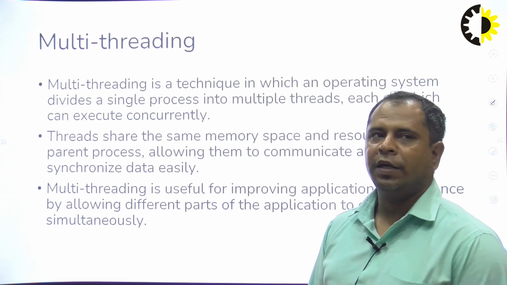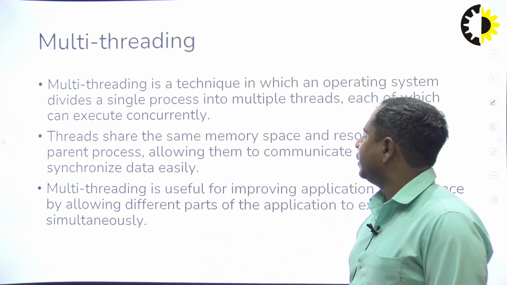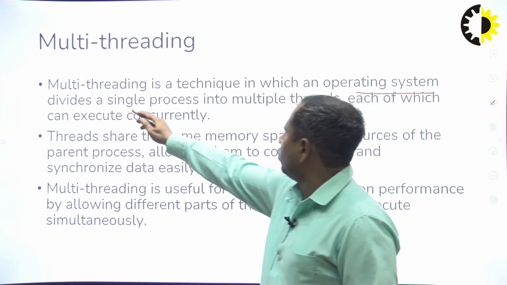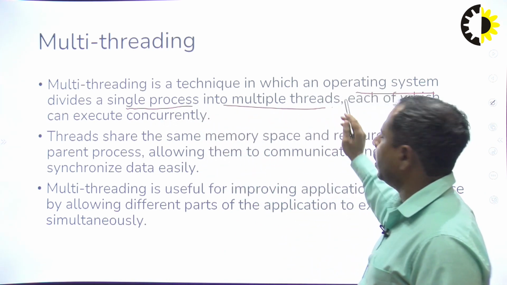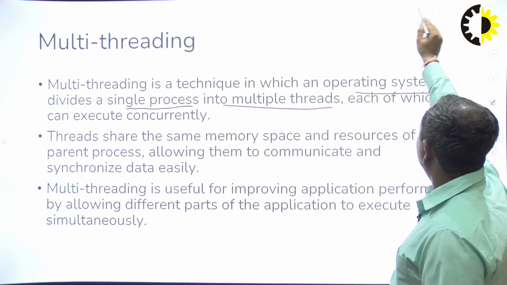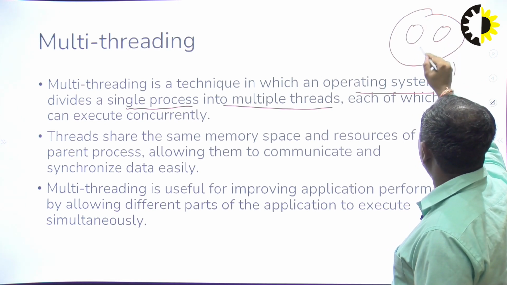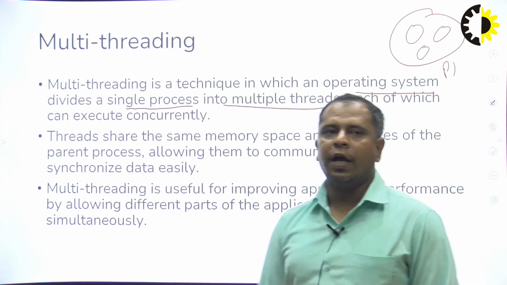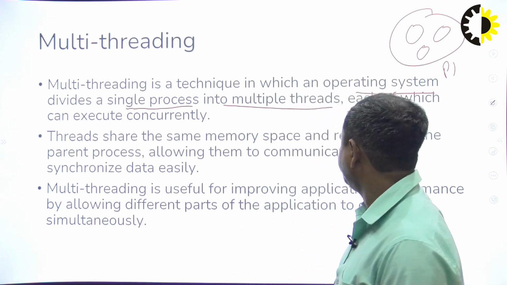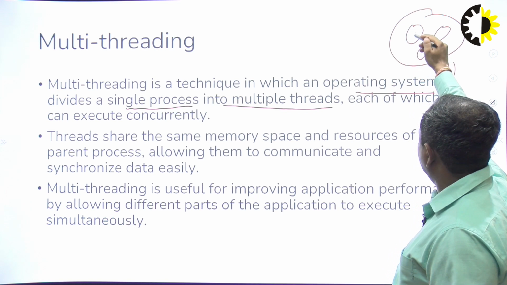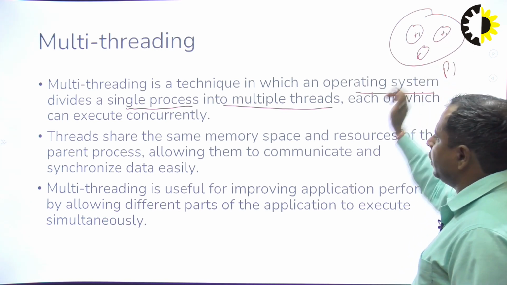Now we will discuss multi-threading. Multi-threading is a technique in which an operating system divides a single process into multiple threads. That means a single process is divided into multiple threads, known as lightweight sub-processes, each of which can execute concurrently.